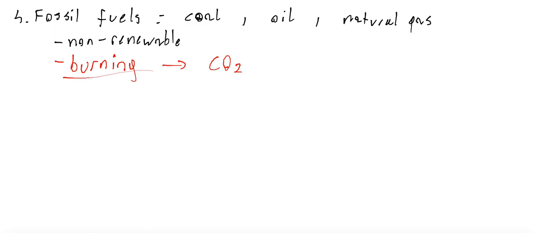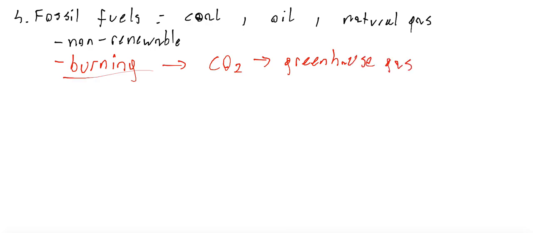Let's leave this carbon dioxide for the moment. There will be a separate lesson about greenhouse gases, but you must know that carbon dioxide is unwanted in the atmosphere because it's classified as a greenhouse gas, and more details, of course, later.